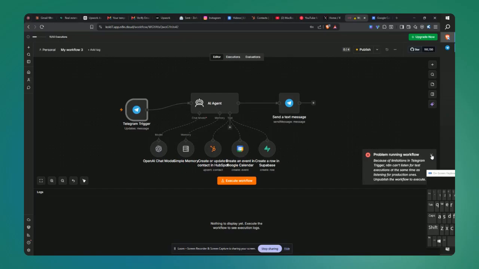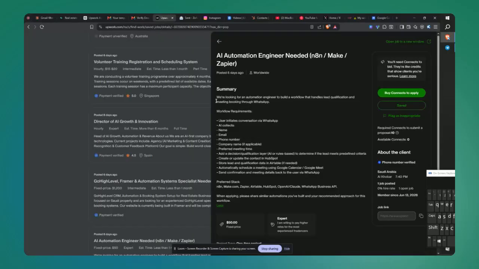And it's pretty simple to build. The only thing we changed from the job description is we switched from WhatsApp to Telegram. I would have used WhatsApp, but I think there's some issue connecting WhatsApp. Then we switched from Airtable to Supabase. The main reason I switched from Airtable to Supabase was because I plan to pull a dashboard, and using Supabase makes it a lot easier to connect to the dashboard rather than using Airtable.